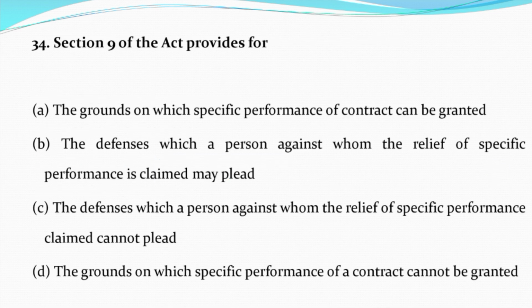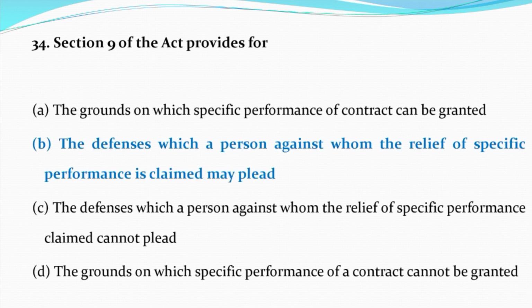Now question number 34. Section 9 of the Act provides for option A, the grounds on which the specific performance of contract can be granted. Option B, the defense which a person against whom the relief of specific performance is claimed may plead. Option C, the defense which a person against whom the relief of specific performance is claimed cannot plead. Option D, the grounds on which the specific performance of contract cannot be granted. And the correct answer is option B, that is the defense which a person against whom the relief of specific performance is claimed may plead.